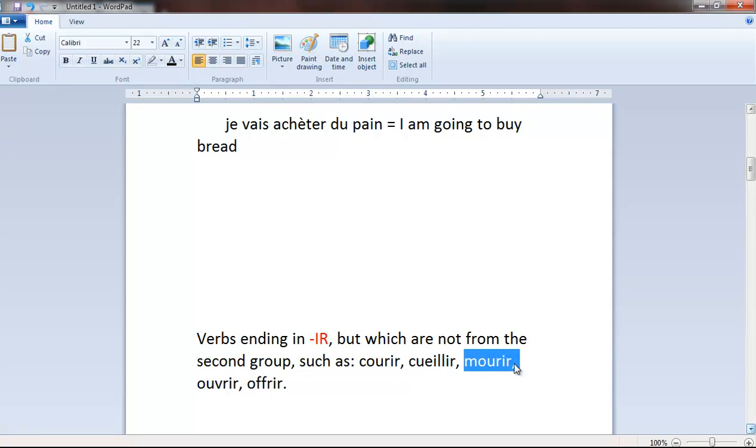Mourir, to die. Ouvrir, to open. And offrir, to offer. These verbs all finish in IR, but they are not of the second group. They are of the third group, and they are all irregular. Of course, there are many more, but in this lesson we're going to focus only on this couple of verbs.